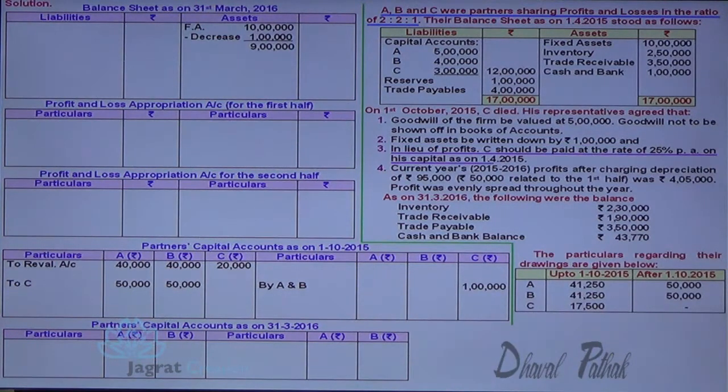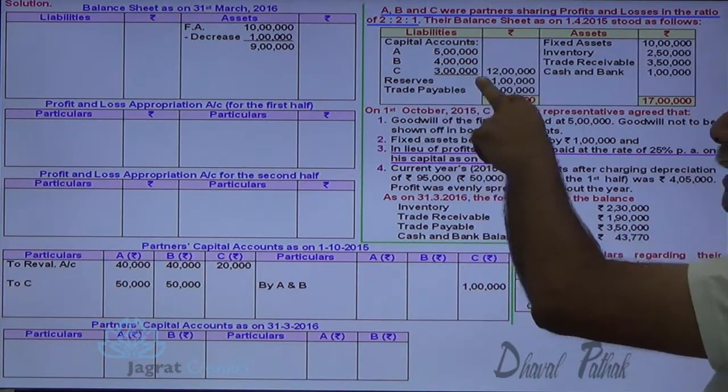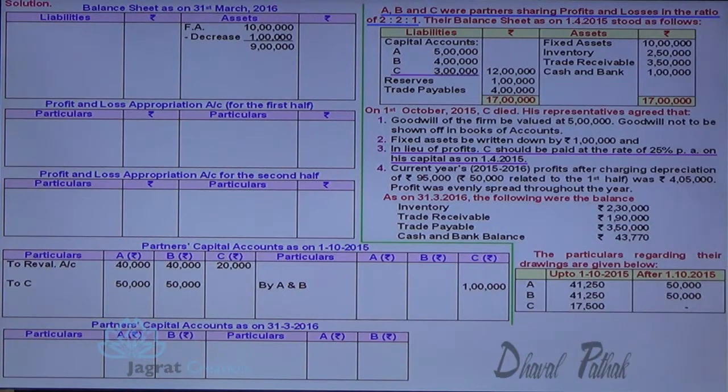Now third, in the first 6 months, C is to be paid on an estimated basis at the rate of 25% per annum on his capital balance as on 1/4/2015. So the capital balance of C as on 1/4/2015 is 3 lakhs. 3 lakhs into 25% into 6/12, 6 months is the period for which he is entitled to a profit.